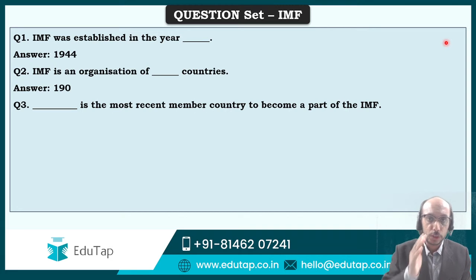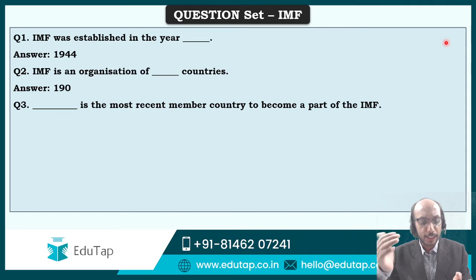So as we saw in question number 2, the number has recently increased from, let us say, 189 to 190. Now you need to tell me which is the most recent country to become a part of the IMF, right? That is the question being asked to you. So Vivek, you have given the answer 190 plus. 190 plus is a very vague answer, so I would not say it is a very correct answer.